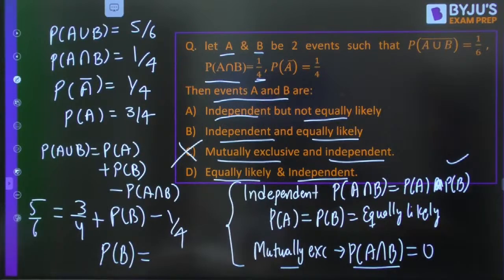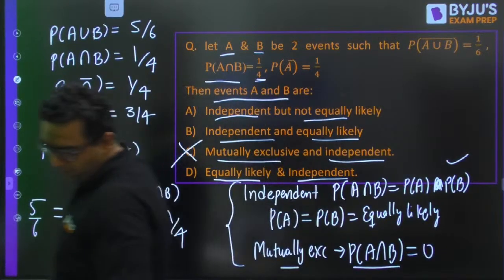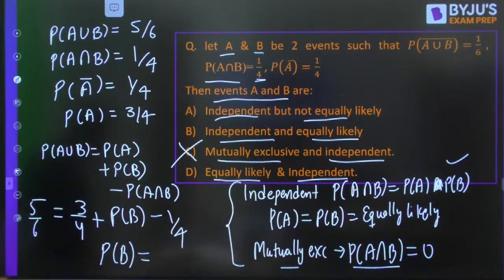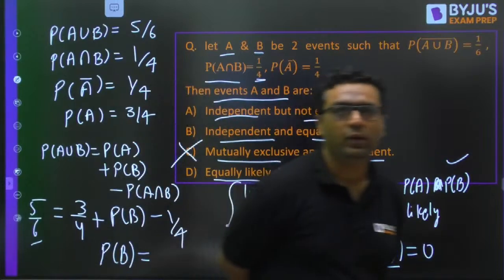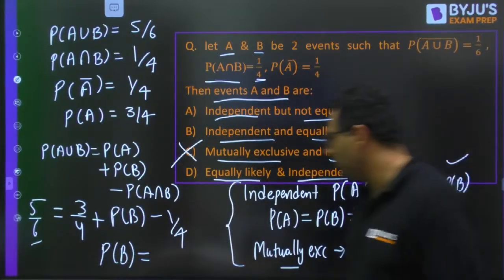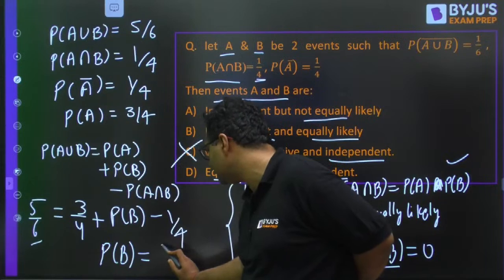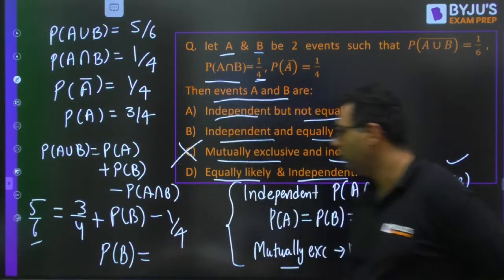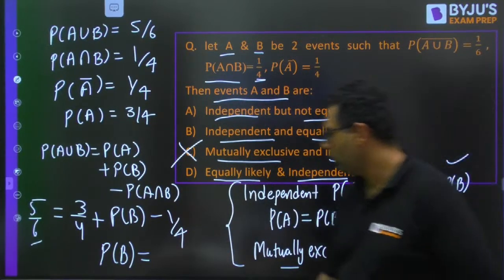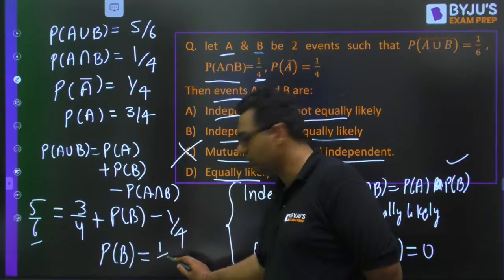Very good, Mani. Can you tell me probability of B from here? 5 by 6, 3 by 4 minus 1 by 4. What will be the probability of B from here? Okay, I feel it is 5 by 6 minus 1 by 2. Are we getting 1 by 3?